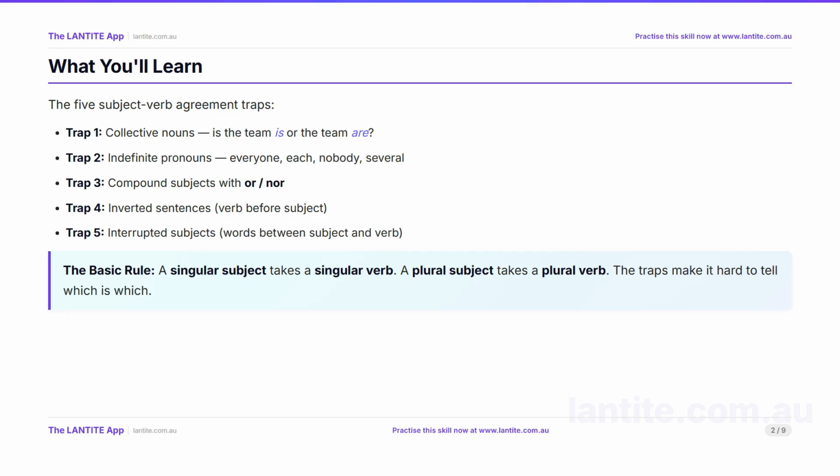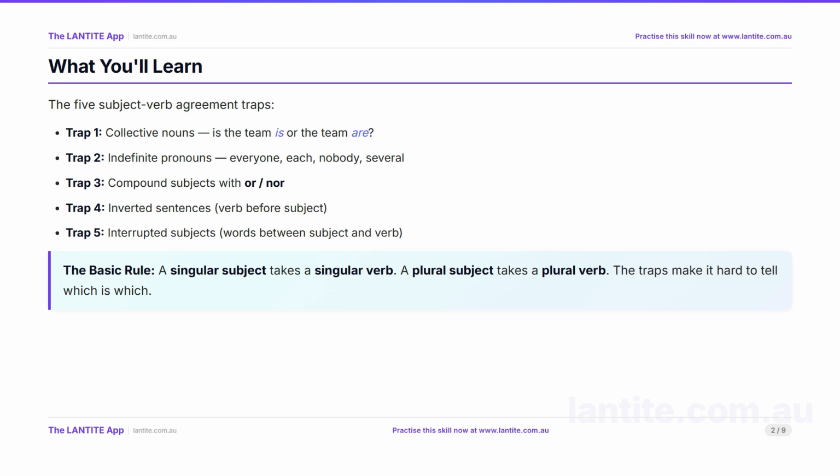Here are the 5 traps we will cover. Trap 1. Collective nouns. Is it the team is, or the team are? Trap 2. Indefinite pronouns like everyone, each, nobody, and several. Trap 3. Compound subjects joined by or, nor. Trap 4. Inverted sentences where the verb comes before the subject. And trap 5. Interrupted subjects where extra words sit between the subject and the verb.